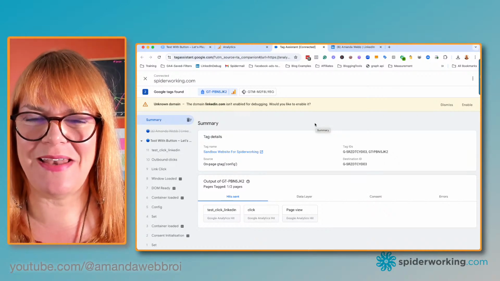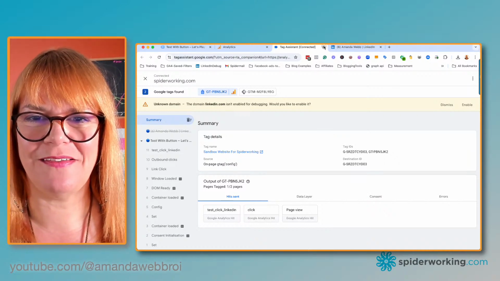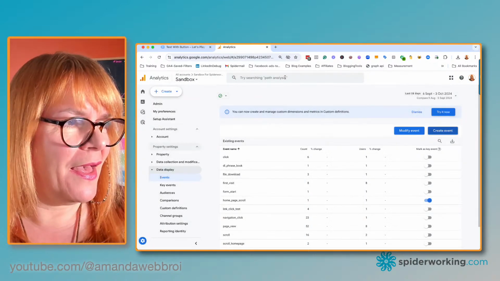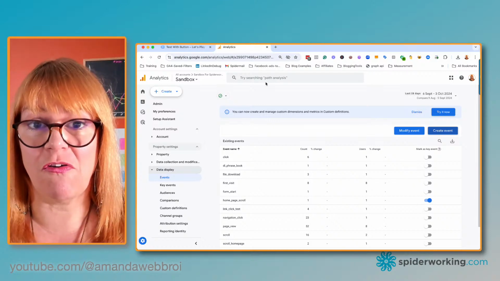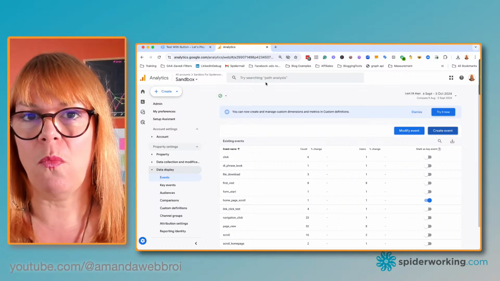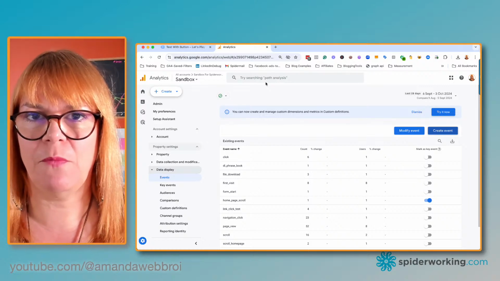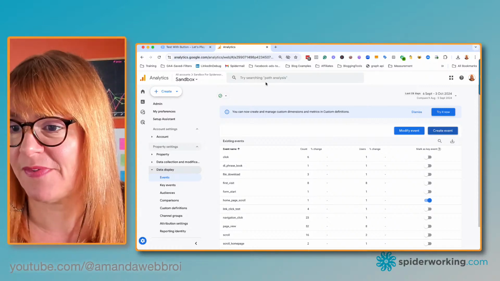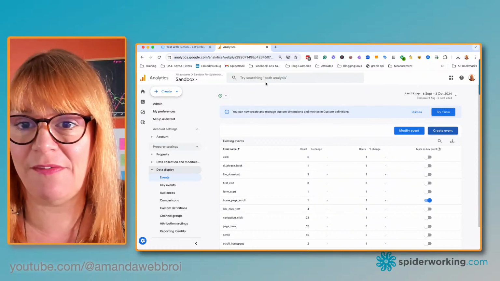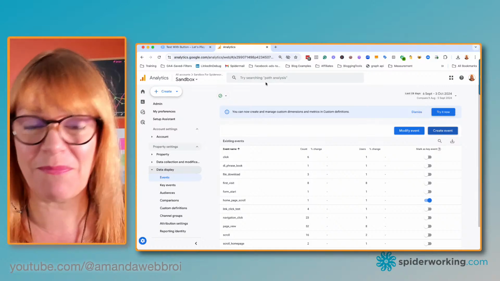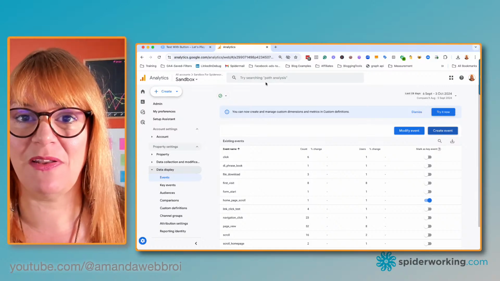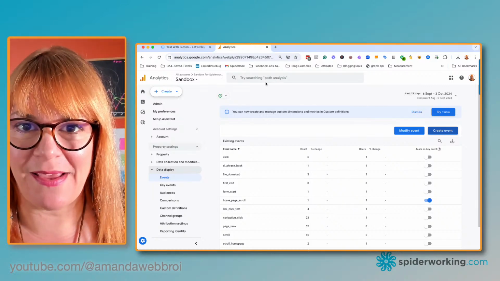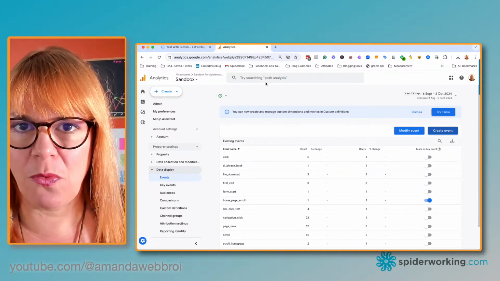Are you ready for number 3, custom event number 3? Let's close these things up. Custom event number 3 is scroll. Why would we need to measure a scroll on a website? Well, we get a lot of spam traffic, right? You get spam traffic coming to your website and they come in and they leave immediately. And we know that's not valuable. And sometimes it's not even spam traffic. Sometimes people are coming to your website and leaving immediately because it's not what they expected or they're in the wrong place. When somebody scrolls, we know they are interested.